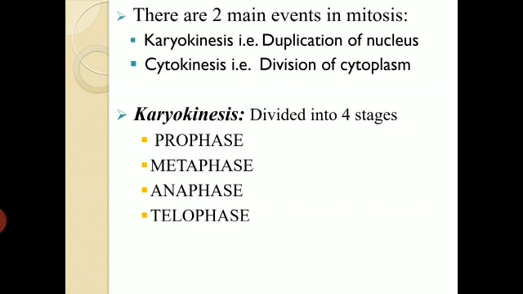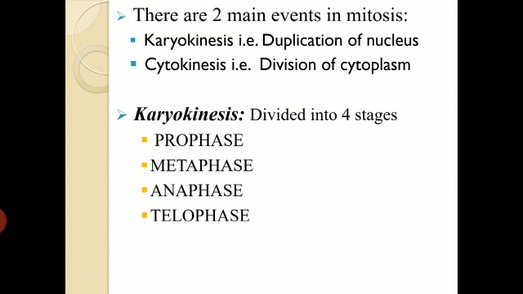Right. So first the nucleus will divide, and then the cytoplasm will divide. Division of the nucleus is called karyokinesis, and further it is divided into four stages: prophase, metaphase, anaphase, and telophase. So let's see these phases one by one in the form of a process.